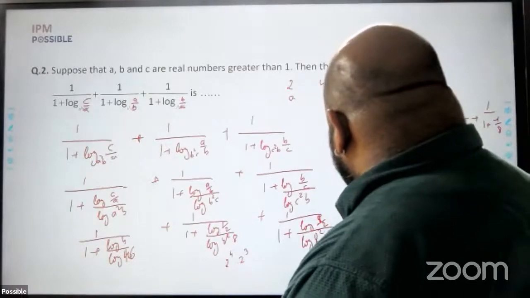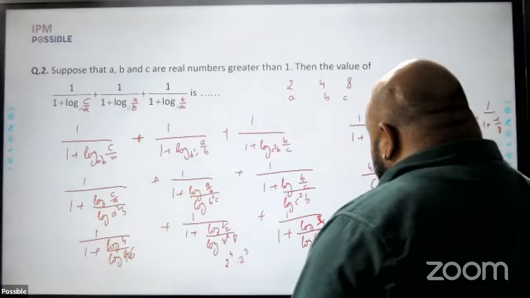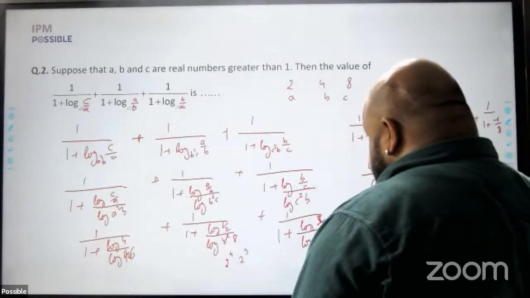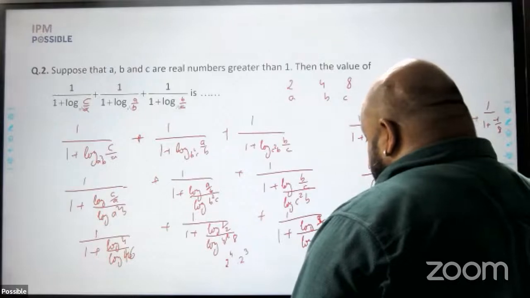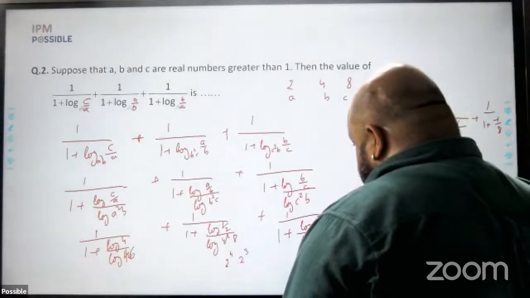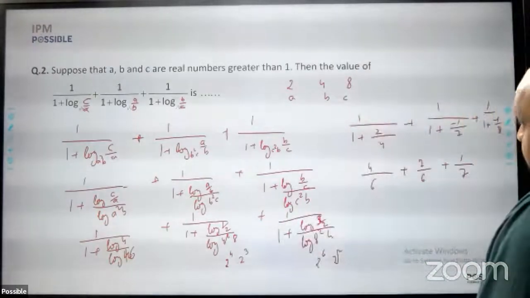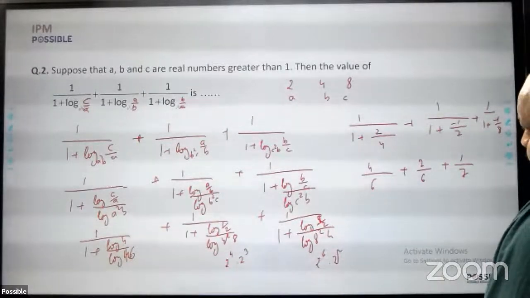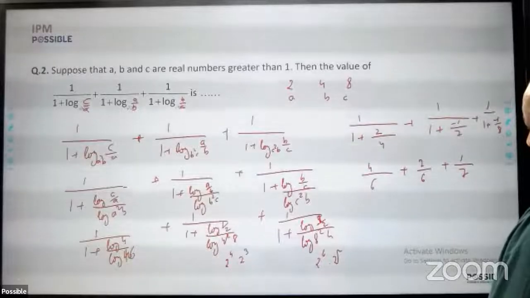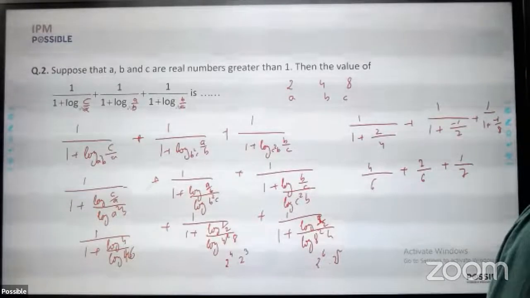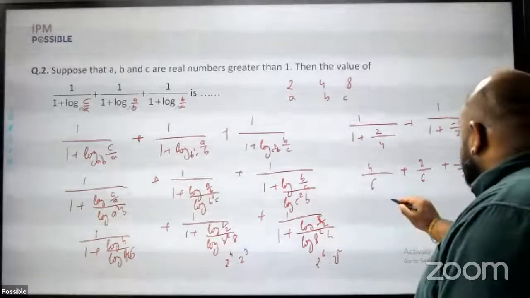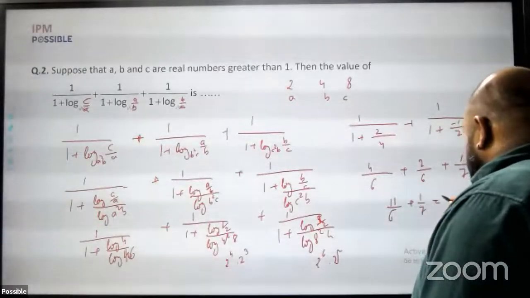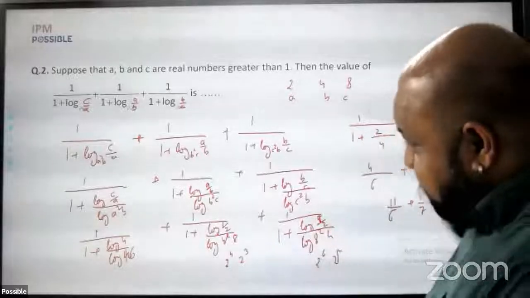B by C is 4 by 8, so 1 by 2, and C square B, 8 square into 4, 8 square will be 2 cube, 2 raised to power 6, 7, 8, 2 raised to power 8. So this becomes 11 by 6 plus 1 by 7. I think I've messed up somewhere, but this is what I would have done.